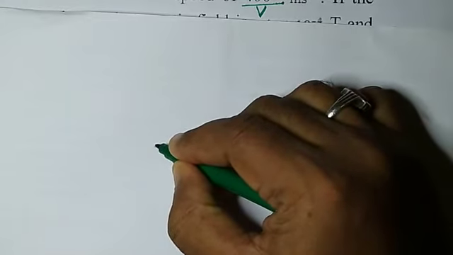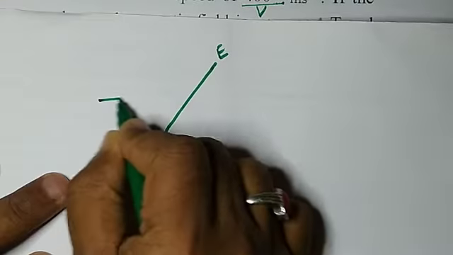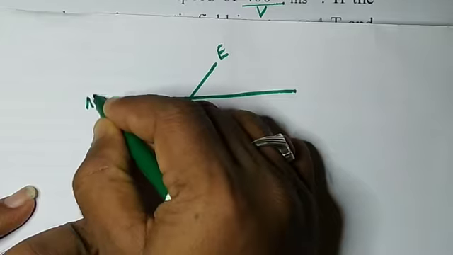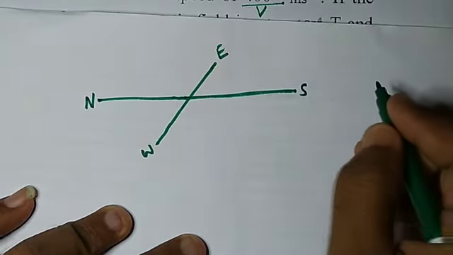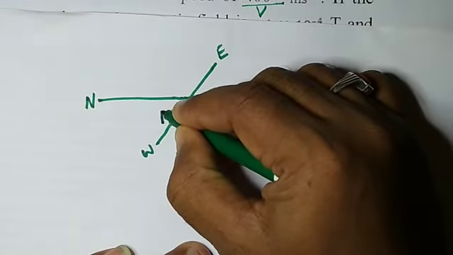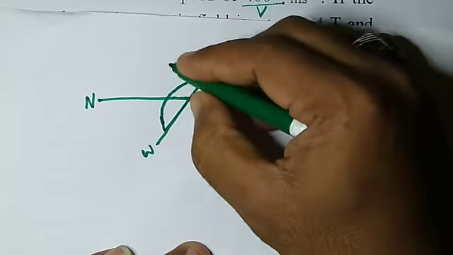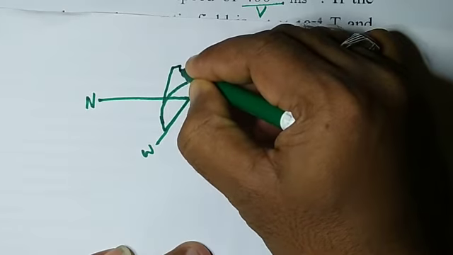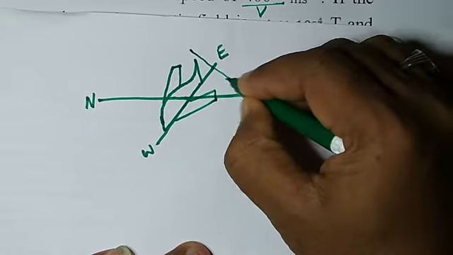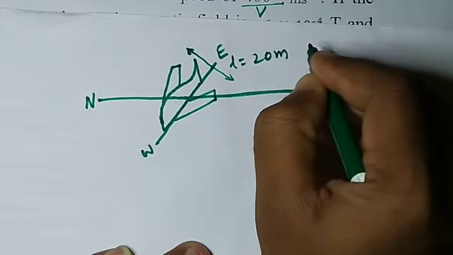Let us consider this is the east-west direction. Say this as the north-south direction. According to the problem, he is telling that a jet is moving along a west direction. Say this is the jet which is moving in a west direction. It is having wings, and he told that the length of the wing is given as how much? 20 meter. That is L is equals to 20 meter given.